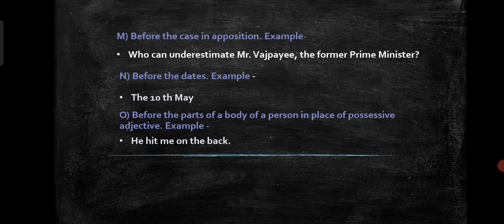Next rule, before the parts of a person's body in place of a possessive adjective. So what is a possessive adjective? My, your, his, her, its, our, their, etc. When we learn these adjectives, we will discuss them in detail. For now, we can just know this part. So what is the example? He hit me on the back. So in place of the possessive adjective, we write the.